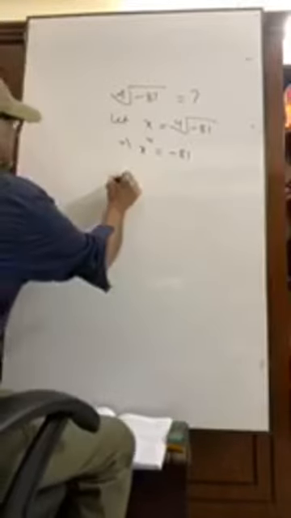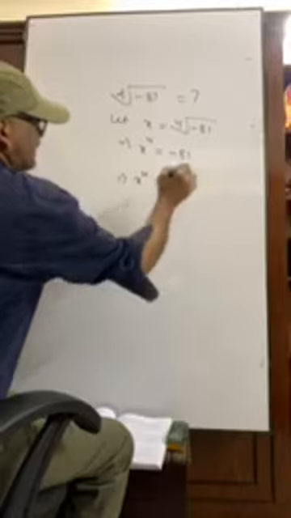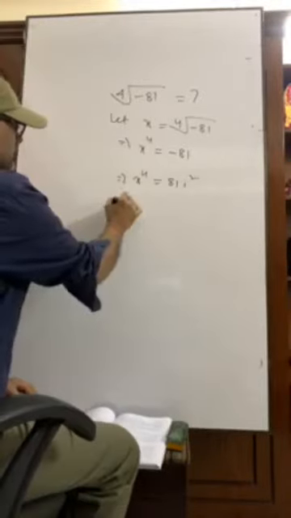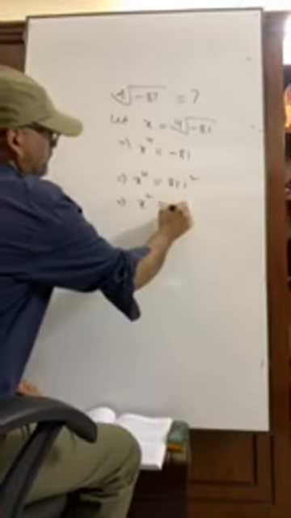It can be written x to the power 4 equals 81 i square, as we know i square equals minus 1. So x square equals plus minus 9i.